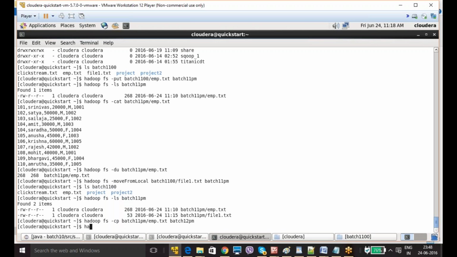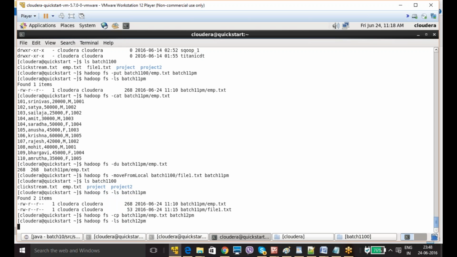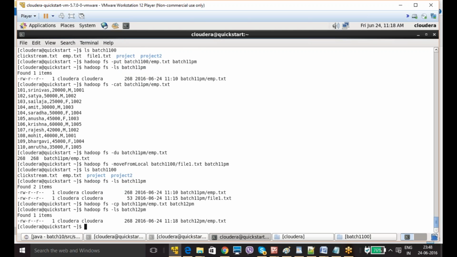Okay, now let me check whether it is copied or not. hadoop fs -ls batch 12 pm. So you got it? I copied emp.txt to my batch 12 pm.